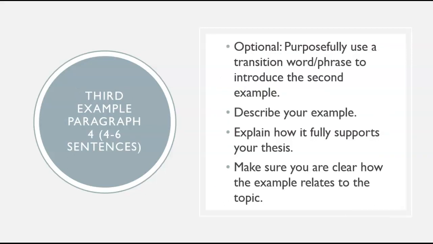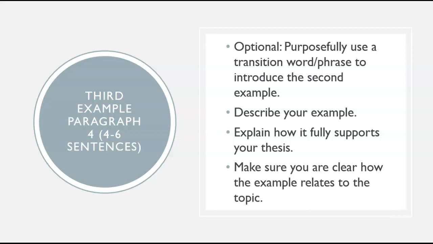So, at the start of your third paragraph, you're going to again have a purposeful, meaningful transition from that second example to the third. When you're talking about that first sentence or two, you might discuss the second example briefly, but be sure you do that to set up that third example, to explain what that third example is and how it's going to develop your thesis.